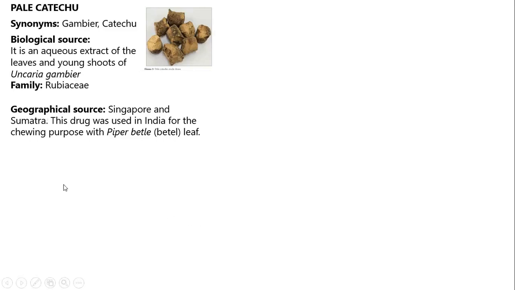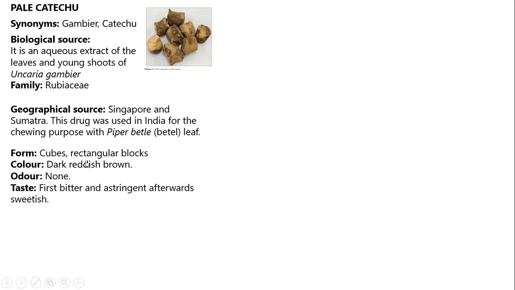In India, the drug is used for chewing purposes, in the case of piper betel. When we eat paan, the katha used in the paan is pale catechu. Now the drug is observed in cube shape. The color is dark or brownish. Odor is none. Taste is bitter initially and afterward astringent and sweet.